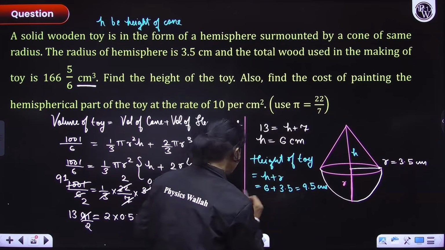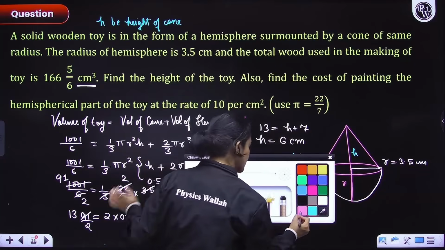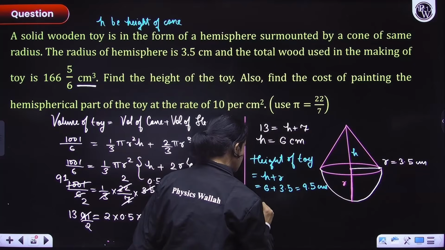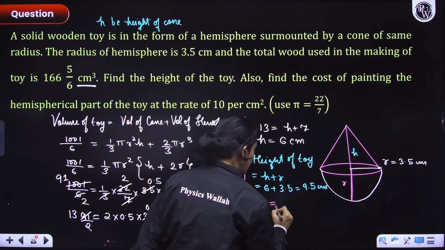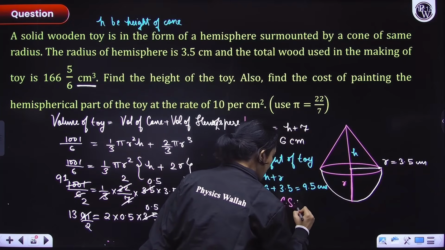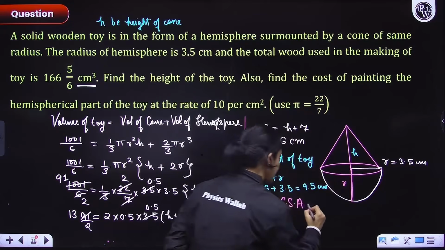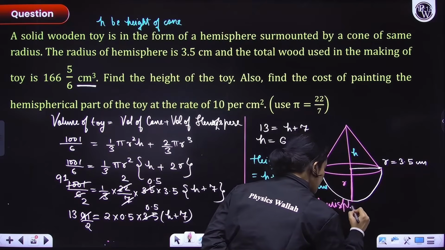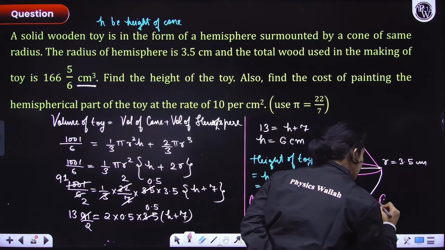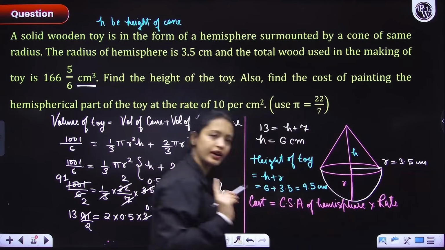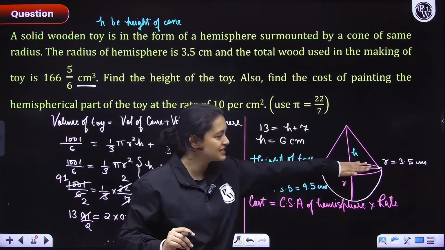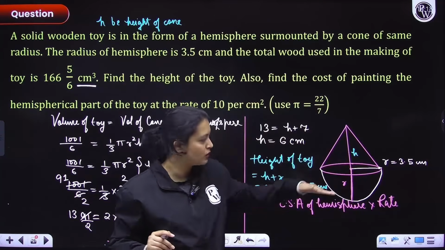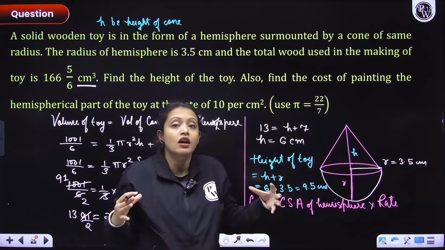So what we'll do, total cost, let's write this. Cost of painting would be equals to curved surface area of the hemisphere multiplied with rate. Yes or no, everyone? Do you agree? Obviously this portion here, the circular portion, is not there in the toy, right?